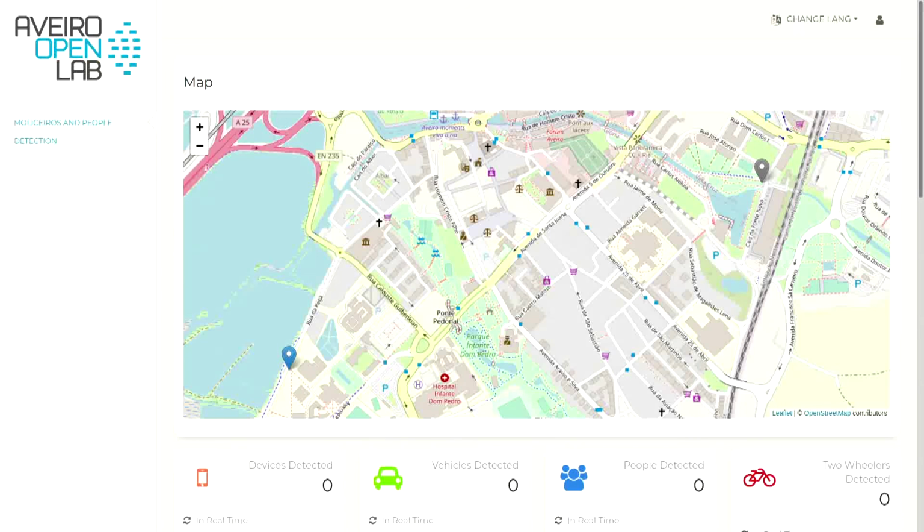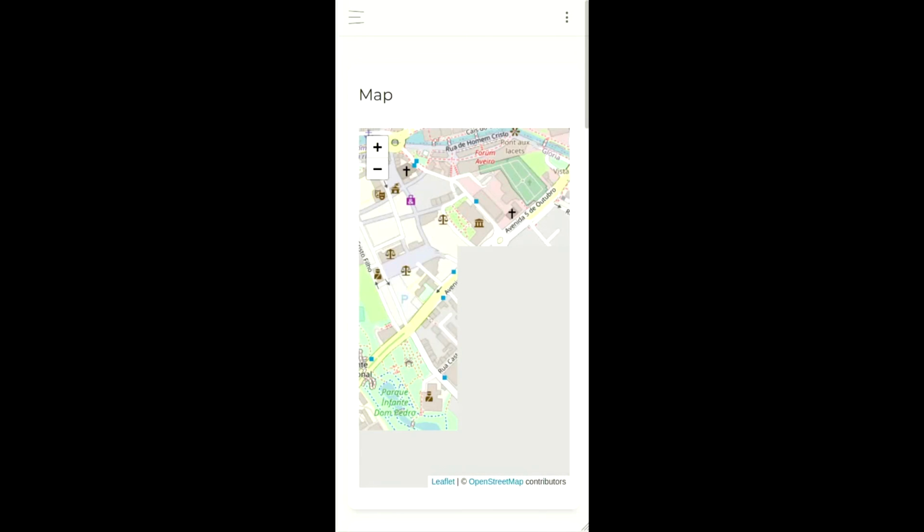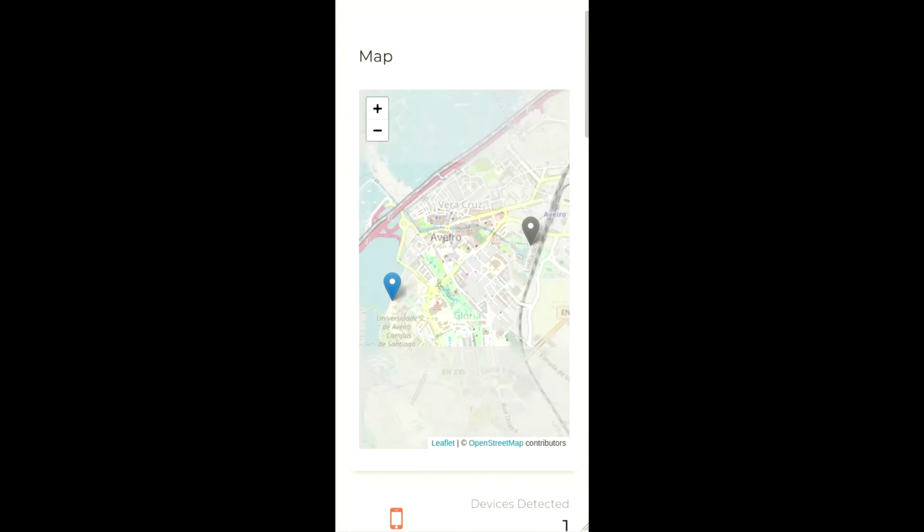Overall, the objective of the application is to be minimalistic, intuitive, and responsive to all types of devices, such as smartphones, tablets, and PCs.